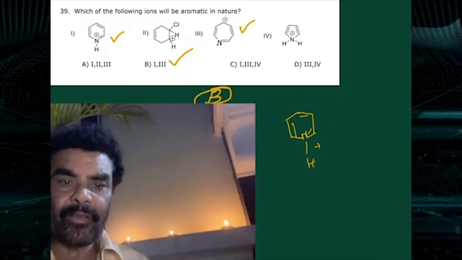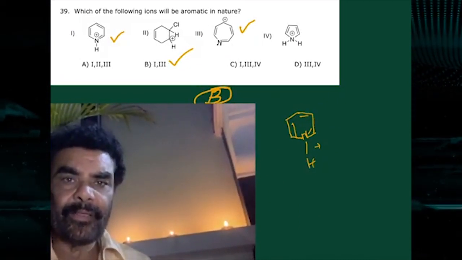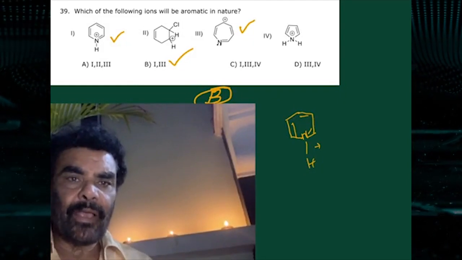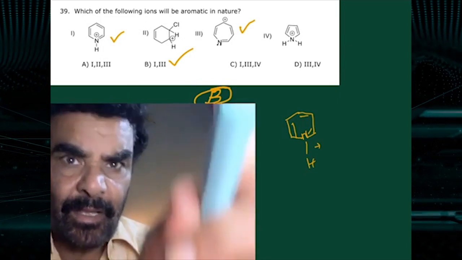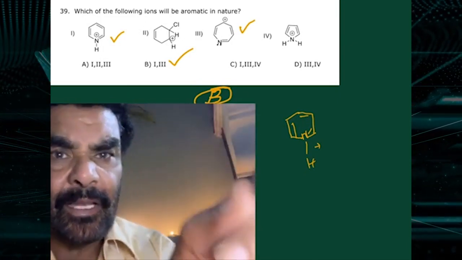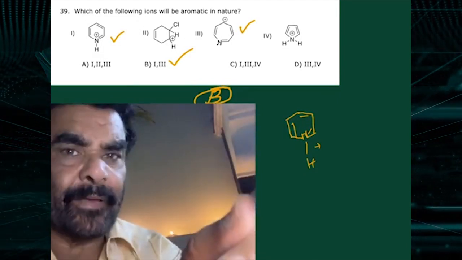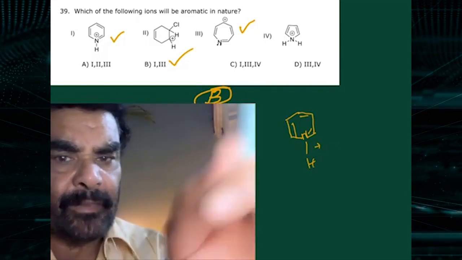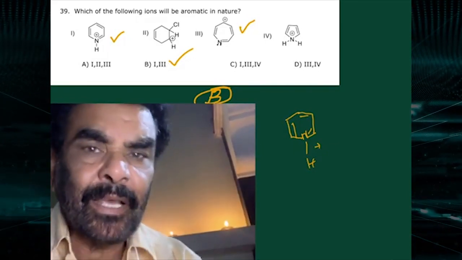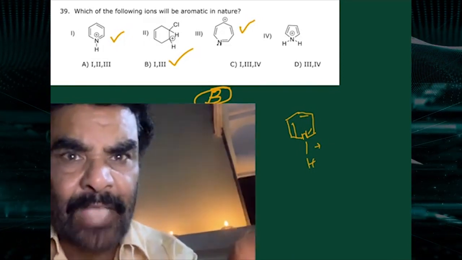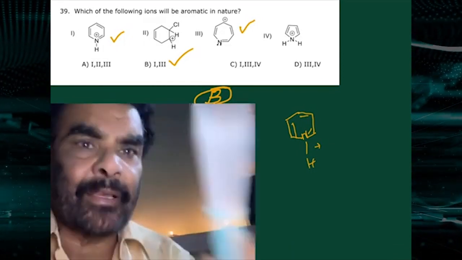Which of the following ions will be aromatic in nature? See, pyridine protonated. Still the aromatic sextet is existing. See, the 6 pi electron system is existing in the system. It's a cation, the conjugate acid of pyridine, but it is aromatic.